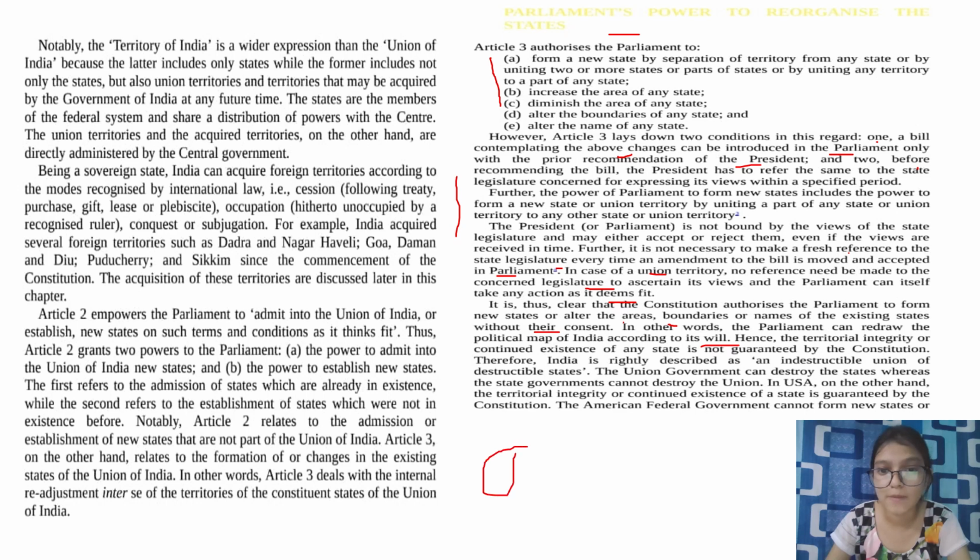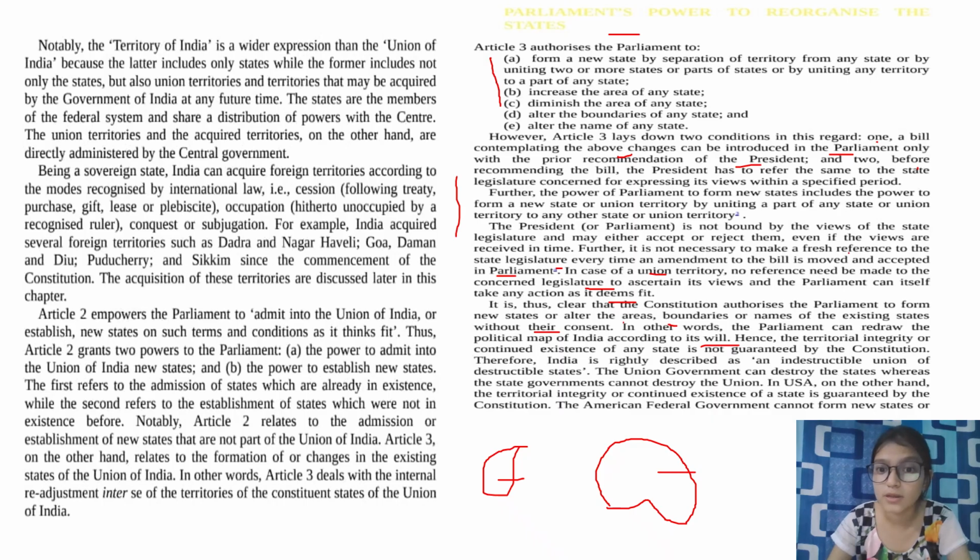For example, this is the map of India, and if the Parliament wishes, it can redraw the map as it deems fit. For example, this is something different, this is something different. So don't go by the skill of my drawing, it's very bad. That's for the idea I'm drawing this. So if the Parliament wishes, it can redraw the map of India by adding new states, adding new boundaries, by curtailing them, all of the stuff they can do, and in one particular sentence, they can redraw the map of India.